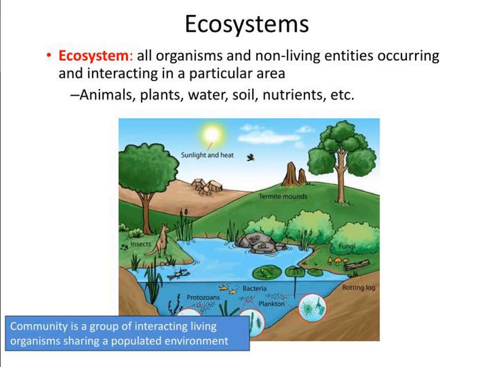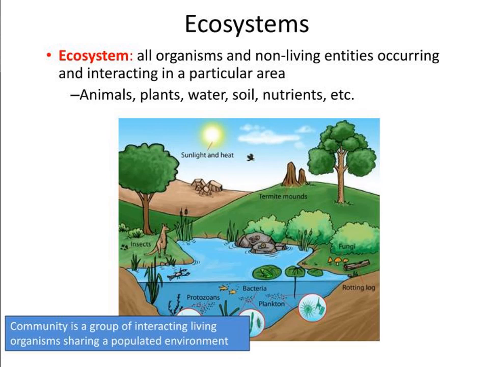Next, ecosystems are divided into two: one is natural ecosystem, another is man-made ecosystem. Forest, ocean, desert, grassland are natural ecosystems.